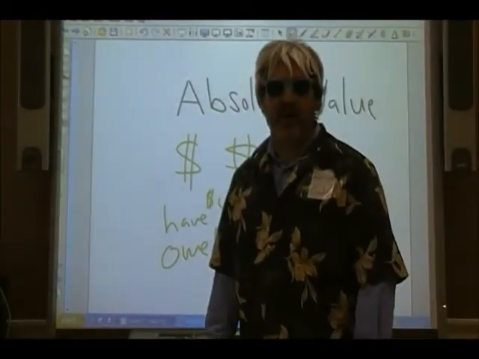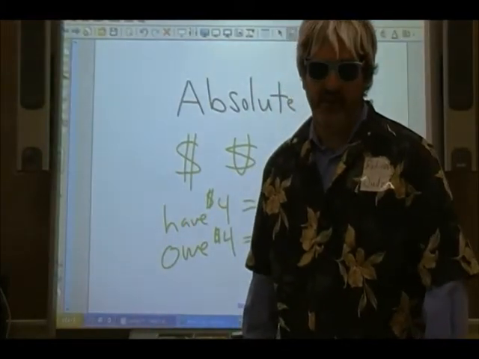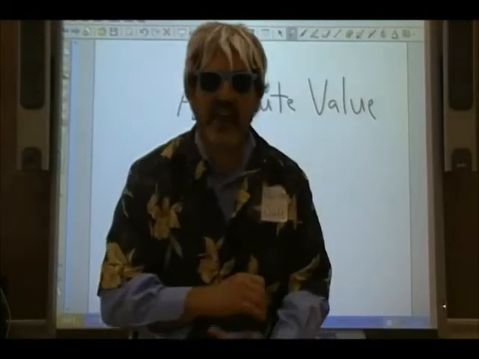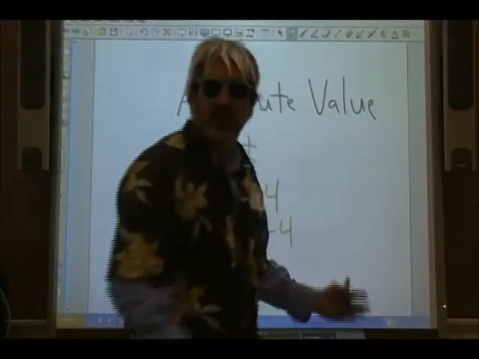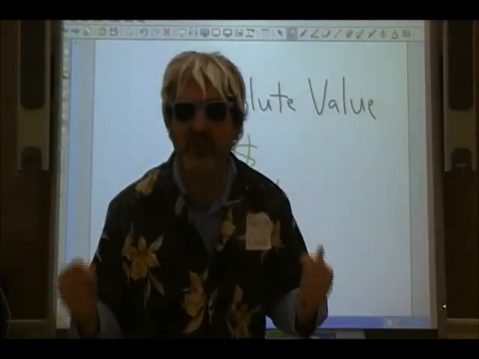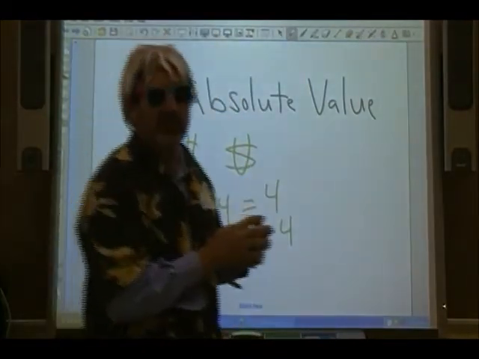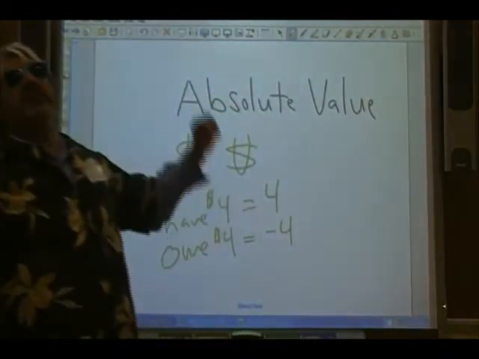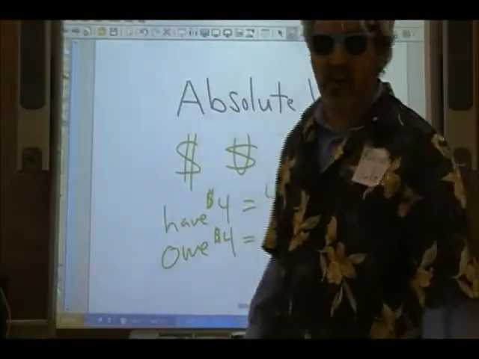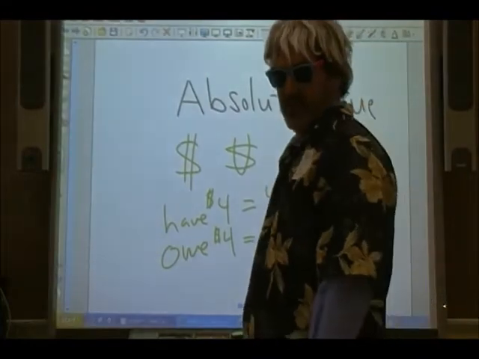If you're playing football and you move forward 4 yards, you get a +4 in your rushing totals, right? But if you get tackled going backwards and you lose 4 yards, it's a -4. But the absolute value still is positive. The quarterback goes back 4 yards and gets tackled. He's physically moving 4 yards. All the negative determines is the direction.